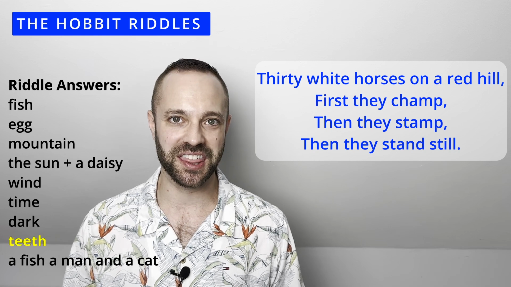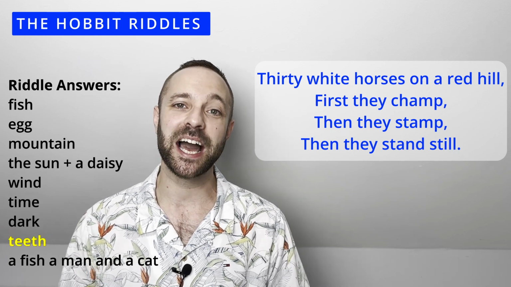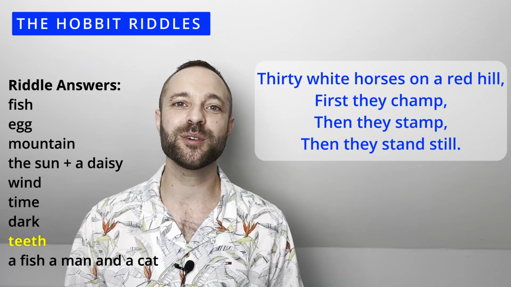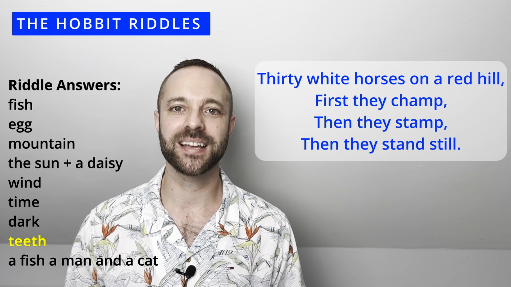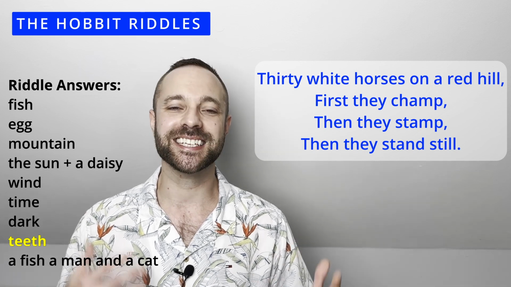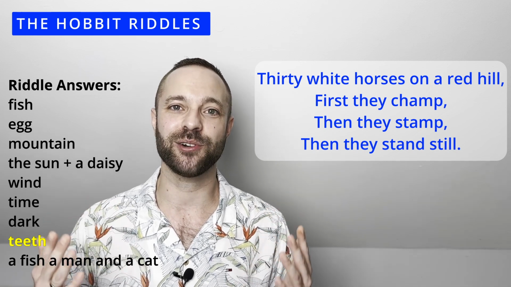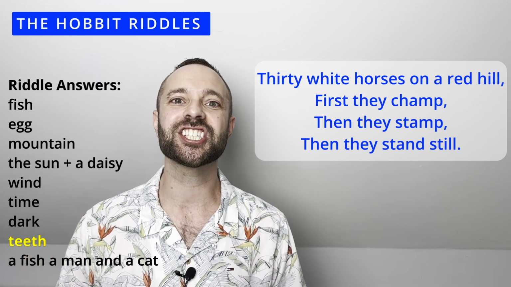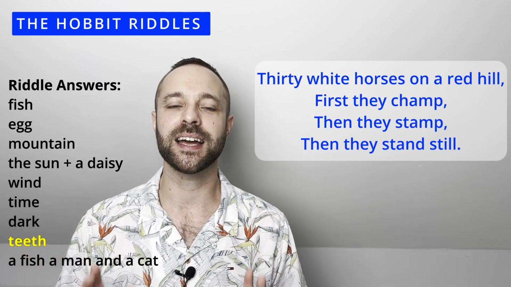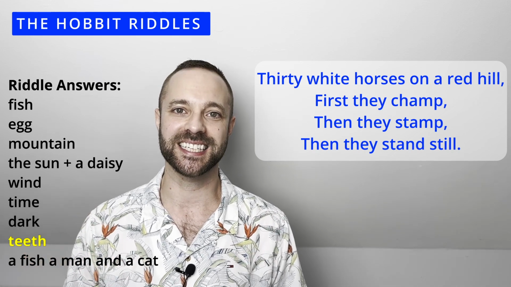It's teeth. This riddle uses imagery to help you guess the answer. We've got the words champ and stamp and then standing still. This is trying to create the image in your head of someone eating. Champ, stamp, and then stopping eating by standing still.